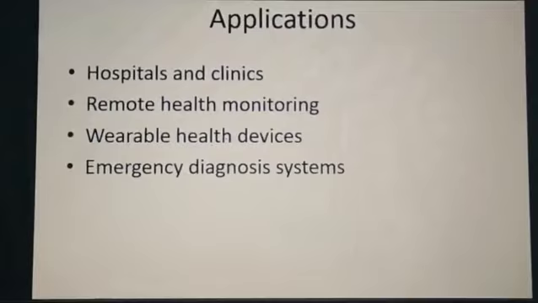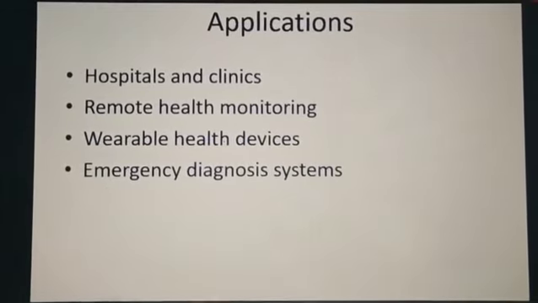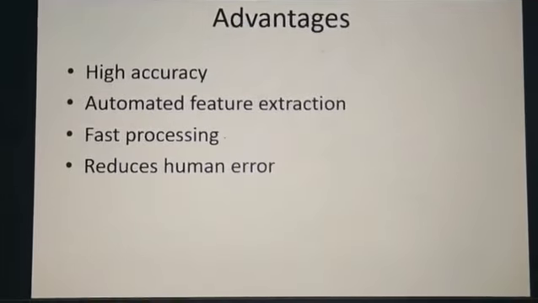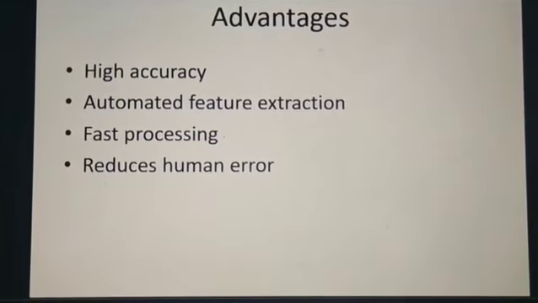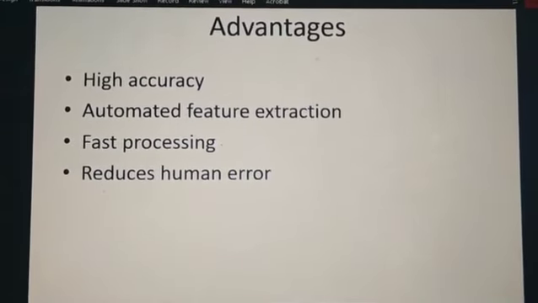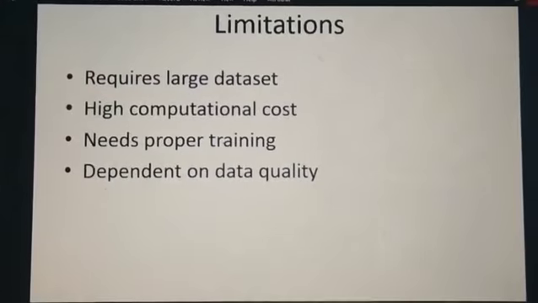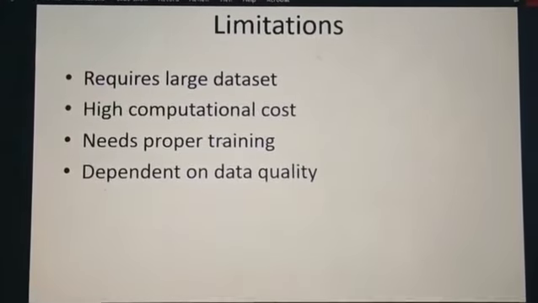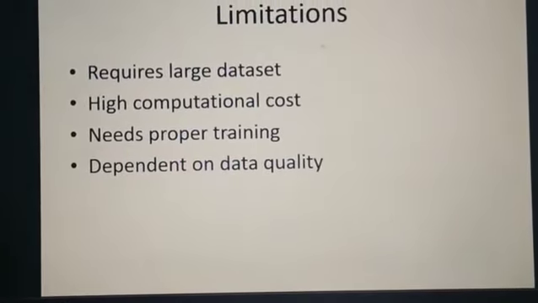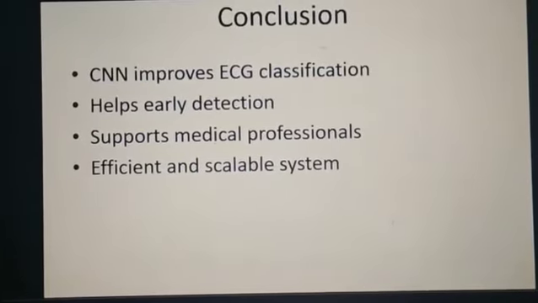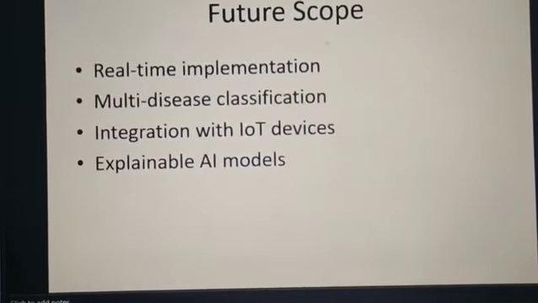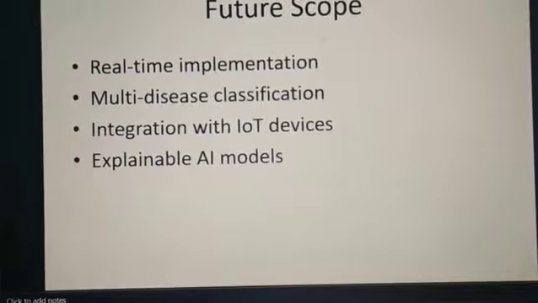Applications: hospitals and clinics, remote health monitoring, wearable health devices, emergency diagnosis systems. Advantages: high accuracy, automated feature extraction, fast processing, reduces human error. Limitations: requires a large data set, high computational cost, dependent on data. Conclusion: CNN improves ECG classification and helps early detection. Scope: real-time implementation.